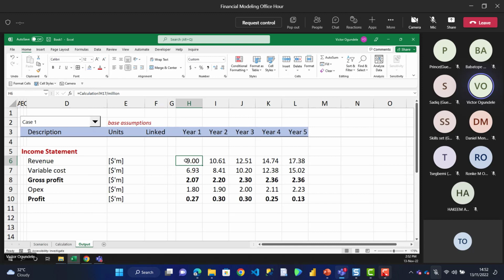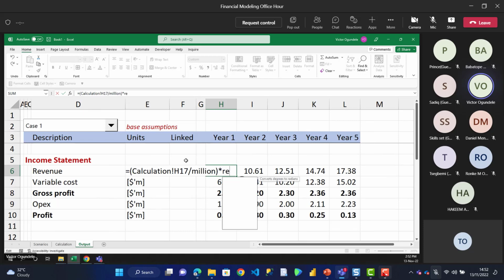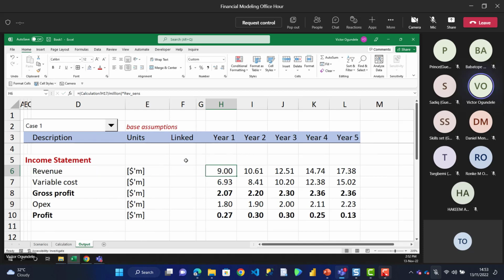Which means I can come here. This is my revenue that I forecasted in here, right? I'll now go and edit the formula. I'll put it in a bracket. Let me put both of them in a bracket, then multiply by my revenue sensitivity that I created. Enter.